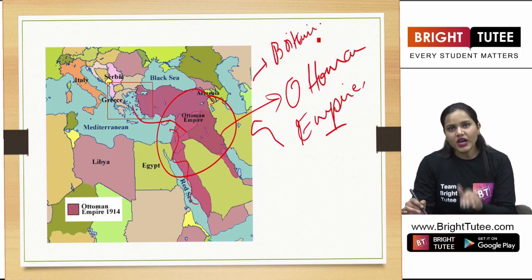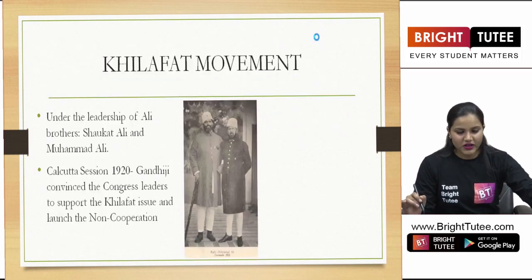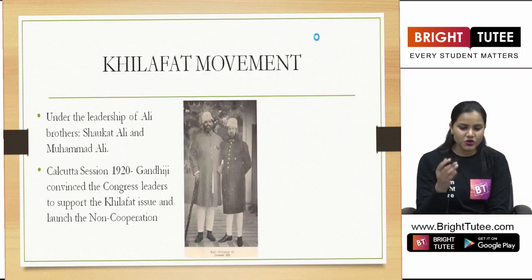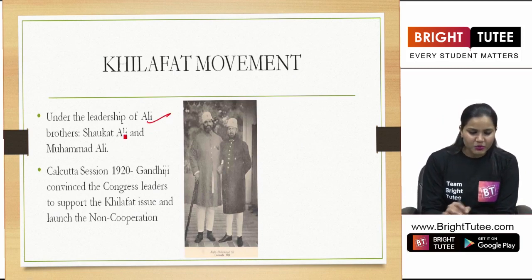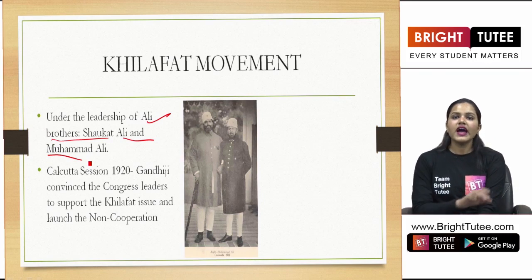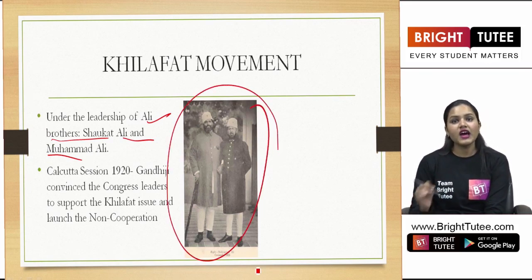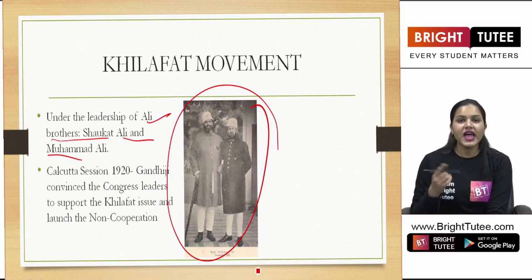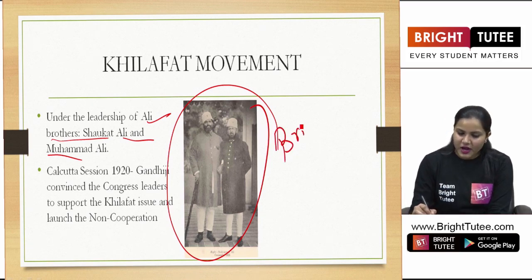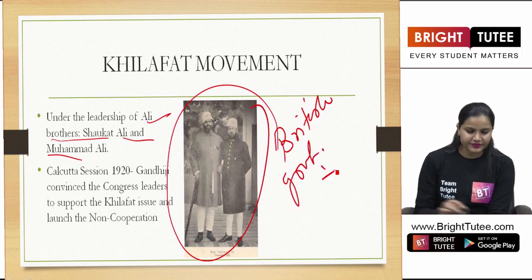And therefore, we are also reading about it when we are talking about the struggle for independence. Like I told you, under the leadership of the Ali brothers, Shaukat Ali and Muhammad Ali, the committee was formed and the whole Khilafat issue was raised. And that was against the British government who defied their promise.